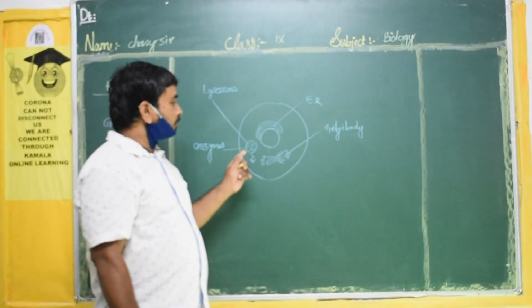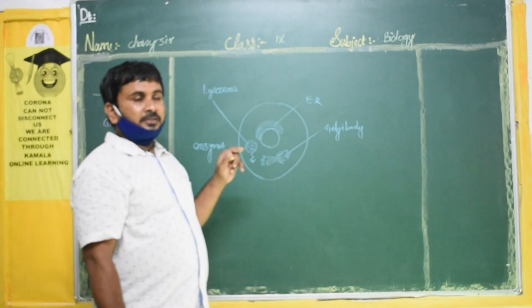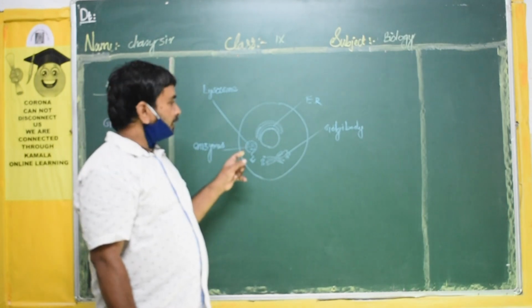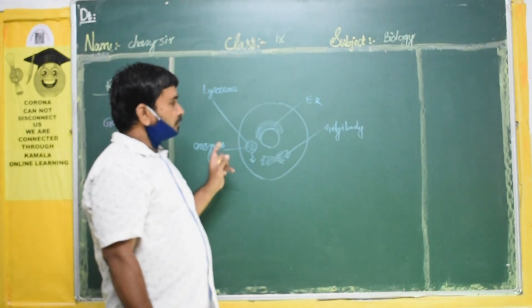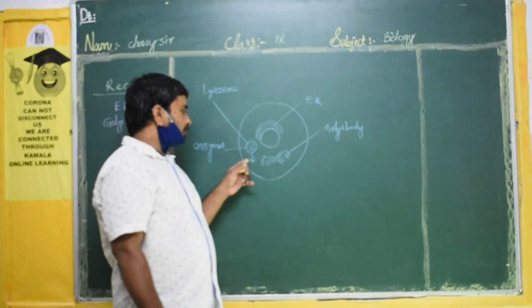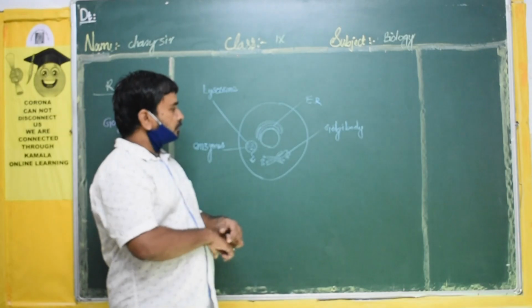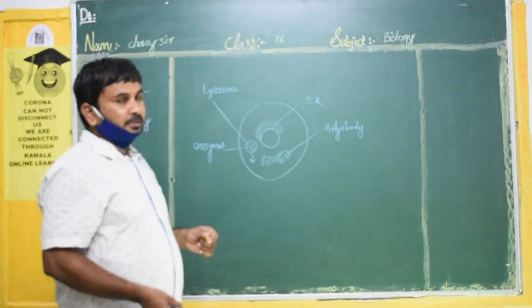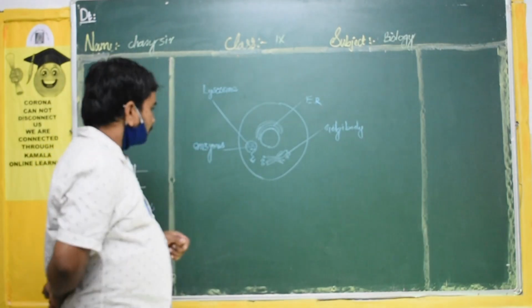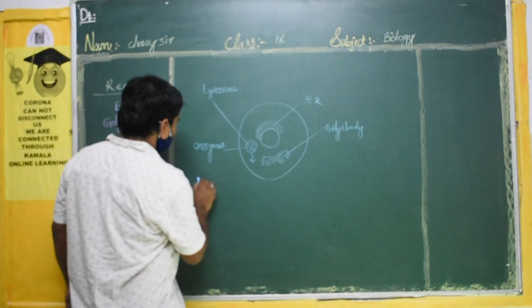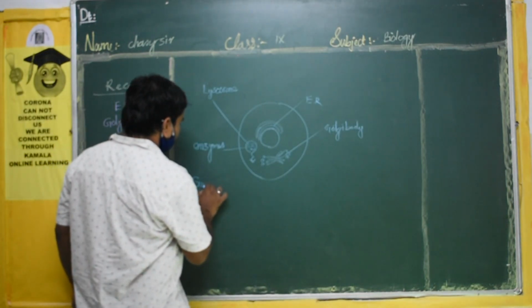It is not actually useful to the cell; it is harmful to the cell when adverse situations are there. At that time the lysosome releases enzymes into the cytoplasm, and the remaining cell organelles present there will be damaged and finally killed. That's why it is called the suicidal bags of the cell.